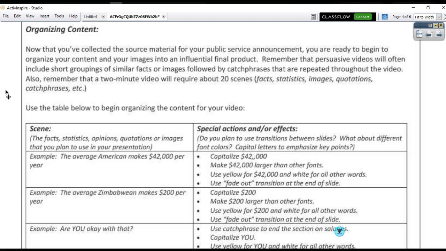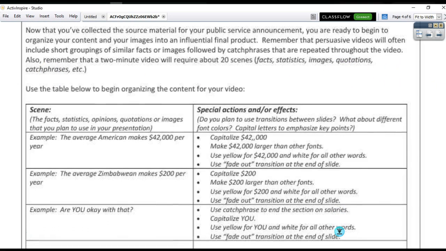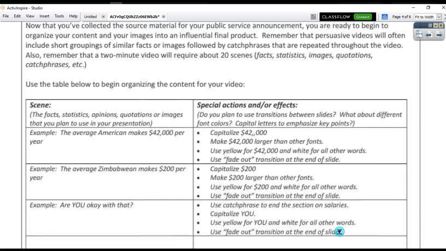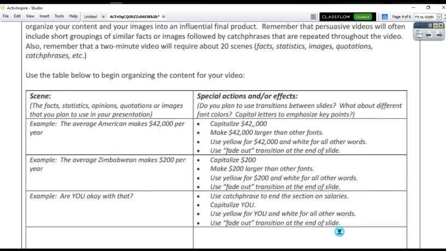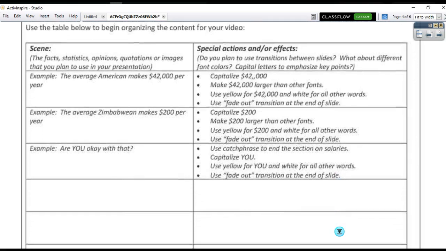Remember that persuasive videos will often include short groupings of similar facts or images followed by catchphrases that are repeated throughout the video. Also remember that the 2-minute video will require about 20 scenes, facts, statistics, images, quotations, and catchphrases. I would like you to not go over 2 minutes. 2 minutes is plenty of time. I'd like you to keep it between really 45 seconds to a minute and a half if possible.